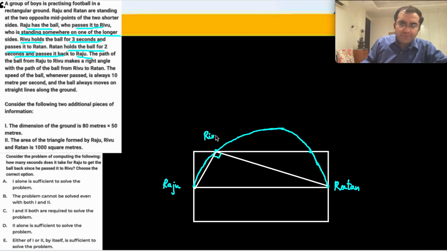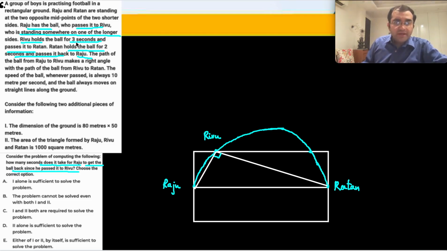यहाँ पे है रिवू, यहाँ पे है रिवू. ठीक है, and so when it says that consider the following pieces of information, आखिर निकालना क्या है, करना क्या है. How many seconds does it take for Raju to get the ball back after he has passed it to Rivu?